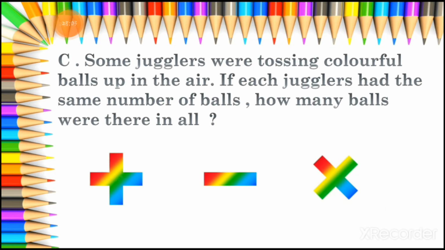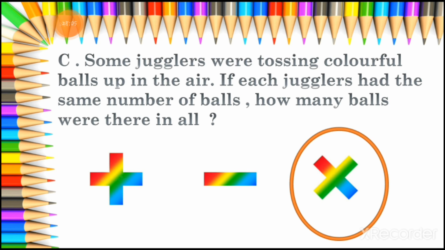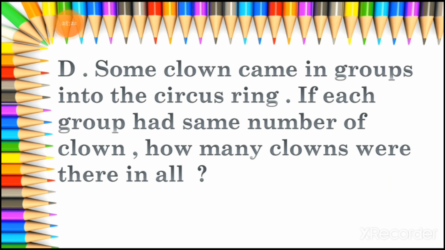Now if there are 5 jugglers with 5 balls each, you have to multiply 5 with 5. So you will get the correct answer, and we can say this is a multiplication word problem.